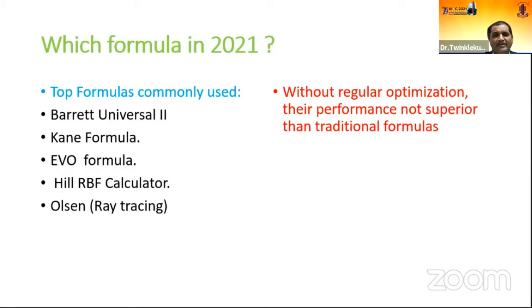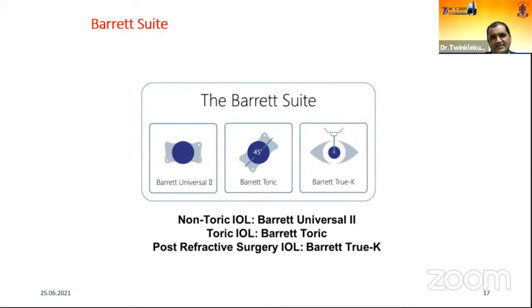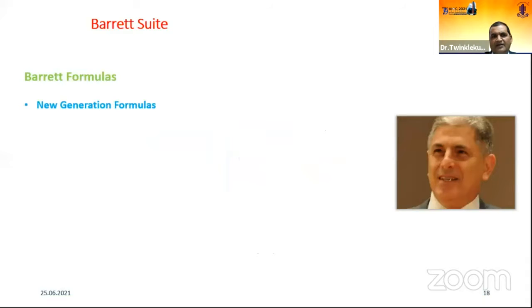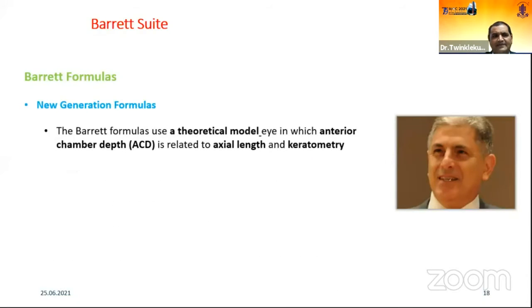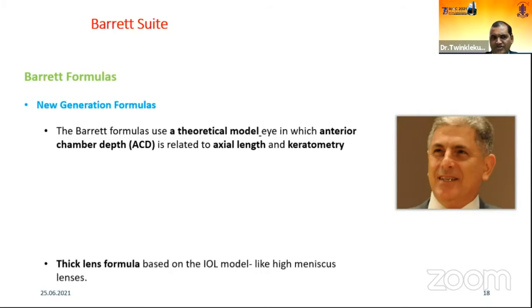Now we go into each and every detail of these individual formulas, like the Barrett suite. The Barrett suite consists of three components: the Barrett Universal 2, Barrett Toric, and the post-refractive surgery IOL formula, Barrett True-K. This is incorporated in the IOL Master 700. It is a new generation, theoretical model formula. It considers the anterior chamber depth, axial length, and keratometry.